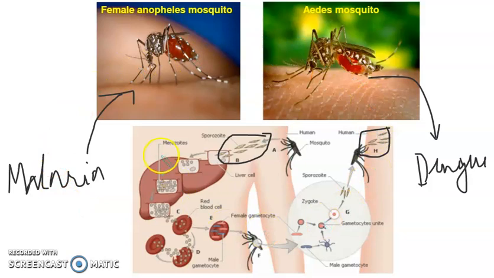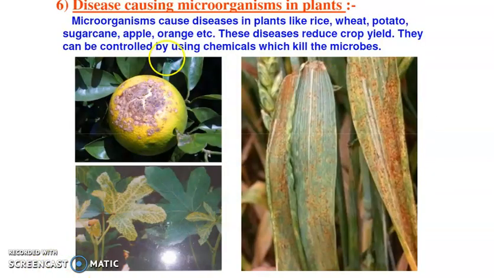Till now we studied about how microorganisms harm the human body. Let's see how microorganisms harm plants. So microorganisms also cause diseases in plants.